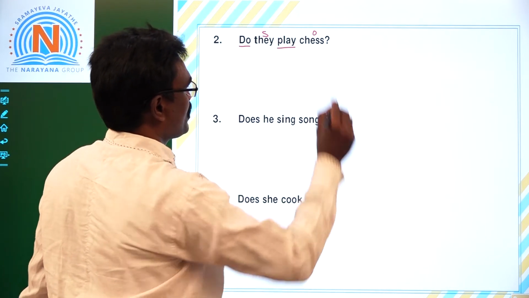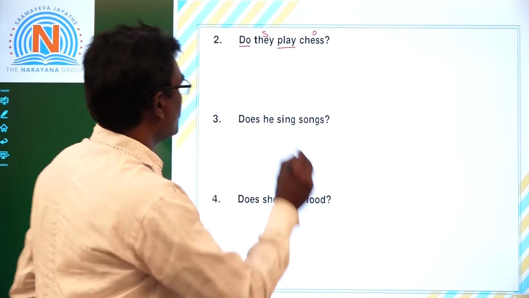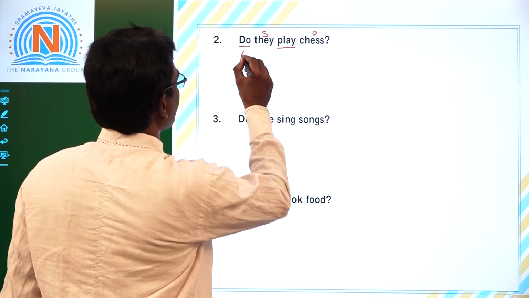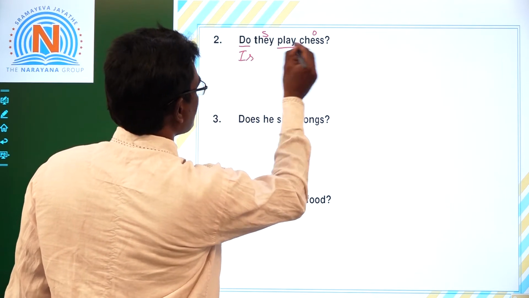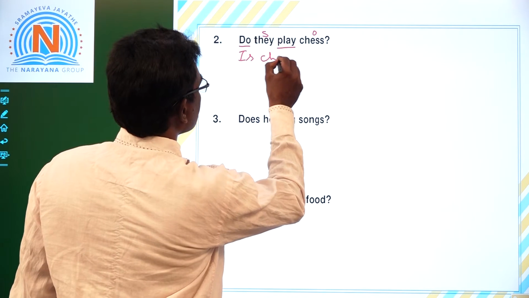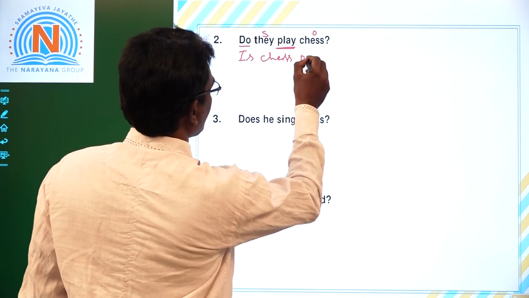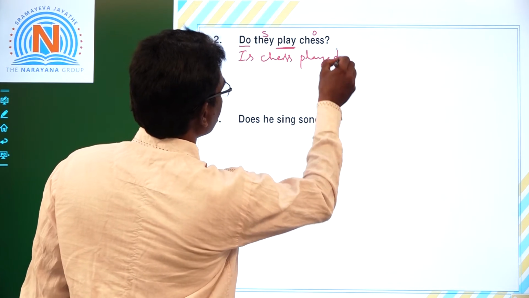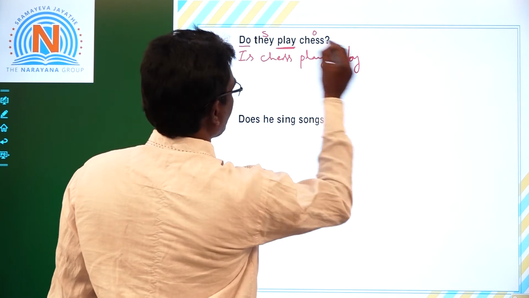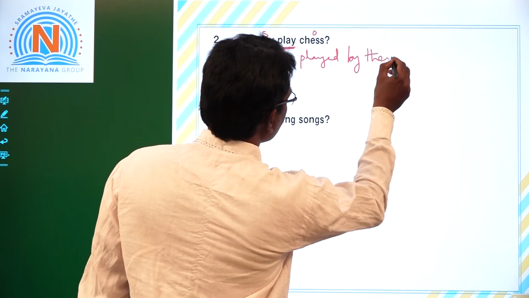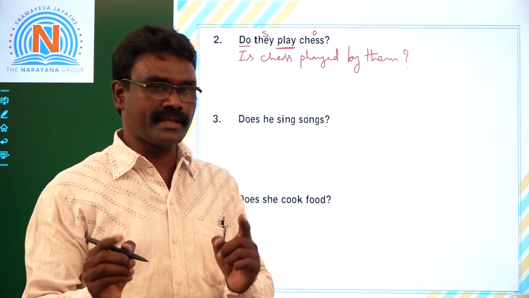Now chess. What about chess, children? Is it singular or plural? Singular. So we should begin our answer with is. So make this object as subject. Is chess, and V3 of this main verb, played. Is chess played by. They becomes them. Subject becomes object. Question mark. Is chess played by them?